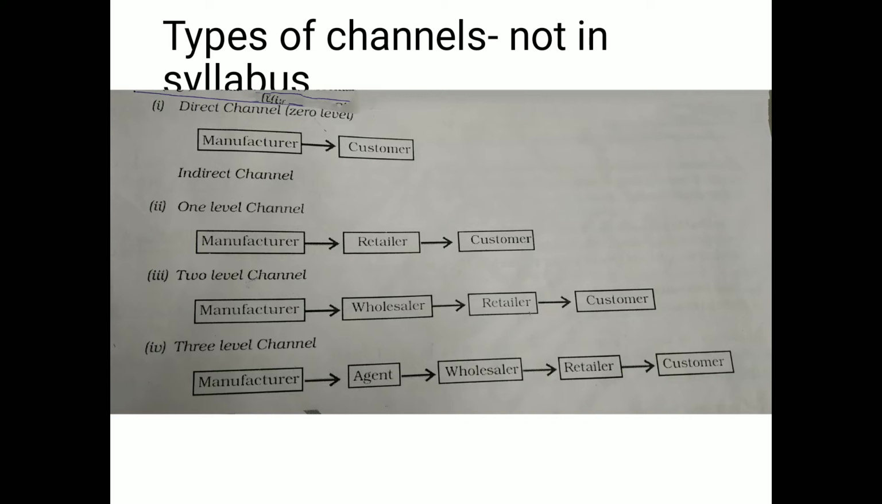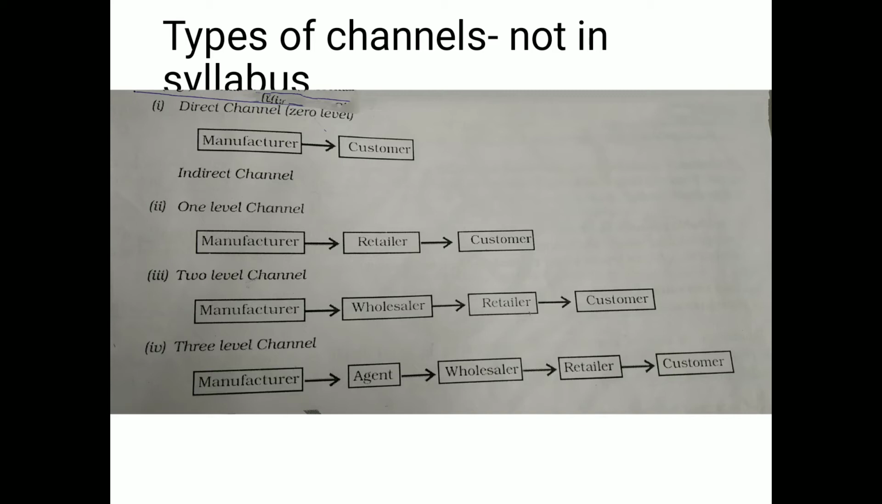First is direct channel, means zero level. Here you can see that goods directly go to consumers from manufacturers. So this is the shortest and the simplest channel of direct distribution of goods from producers to customers. It is also called, as I said, zero level channel of distribution, as it does not involve any intermediary. It also facilitates direct relationship between manufacturer and customers.